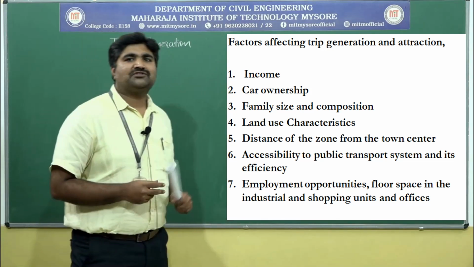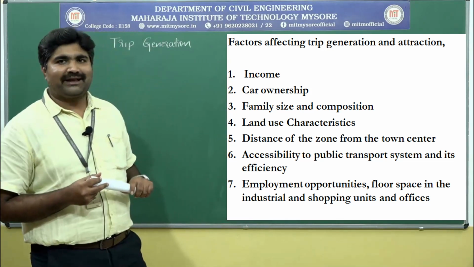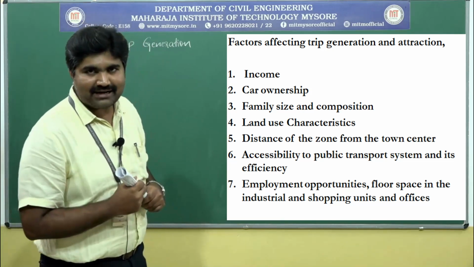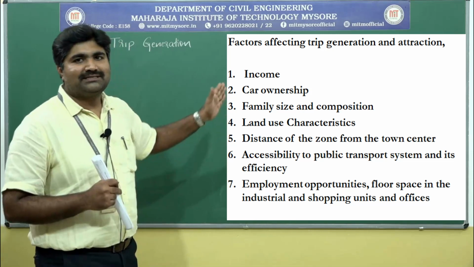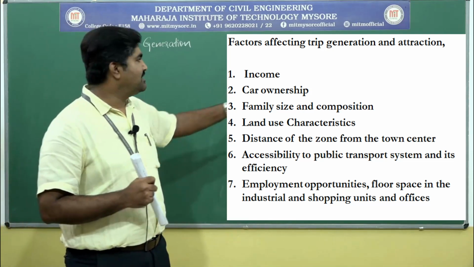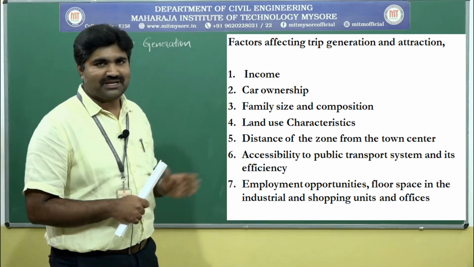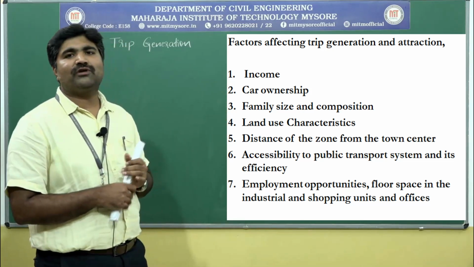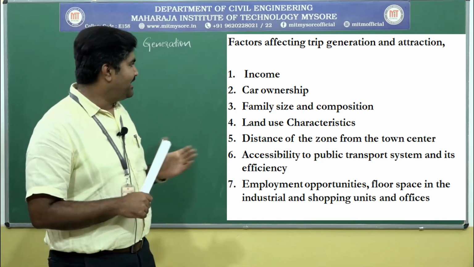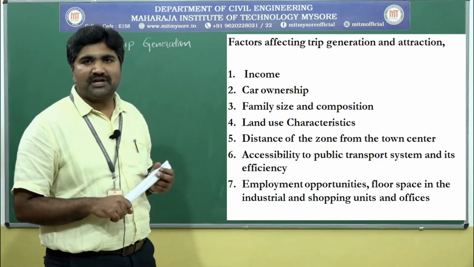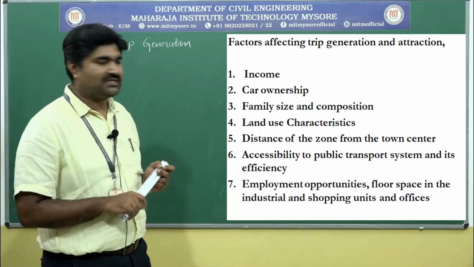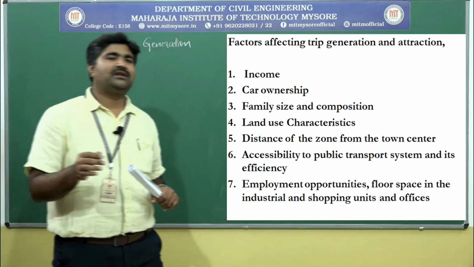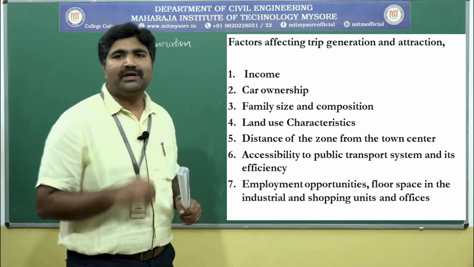Next, factors which affect the trip generation and attraction. Based on these factors, the trips will be generated and attracted. The first factor is income. Second, car ownership. Next, family size and composition. Next, land use characteristics. Next, distance of the zone from the city center. Next, accessibility to public transportation system and its efficiency. Lastly, employment opportunities, floor space in the industrial and offices and shopping units.